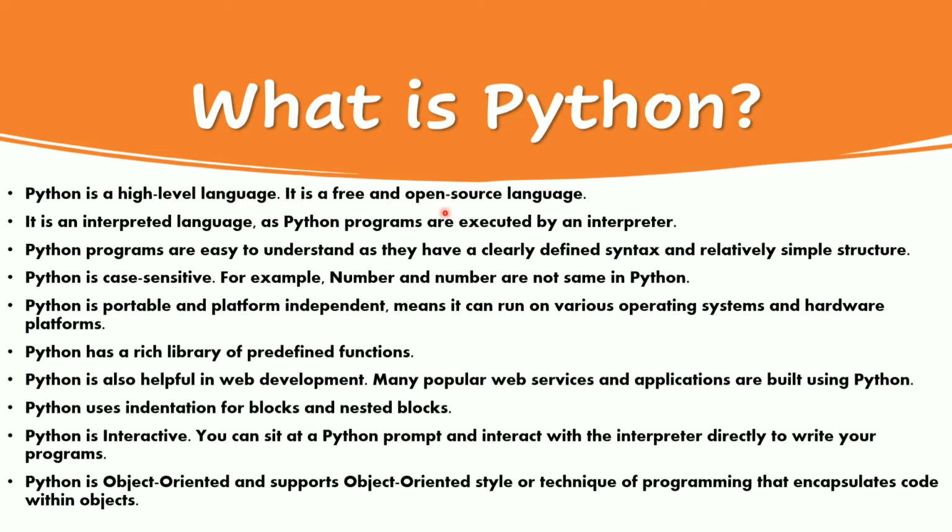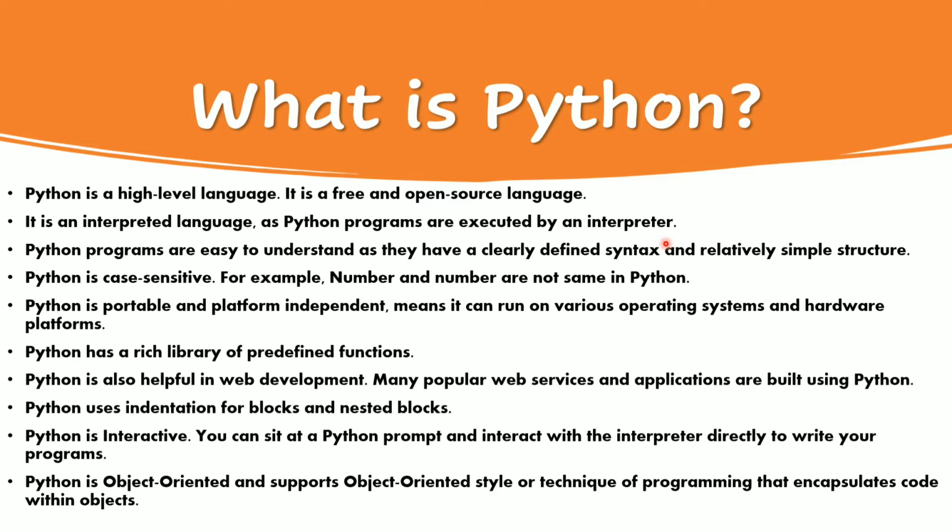And it is also free and open source language, which means we don't need to pay any money to run Python programs. And Python is also an interpreted language, as Python's programs are executed by an interpreter. Programs are mainly executed by two types. Those are interpreter and compiler. So let's see the difference between interpreter and compiler.